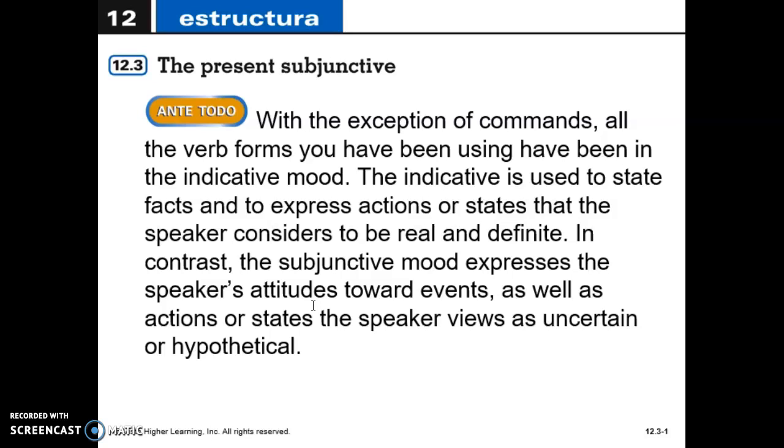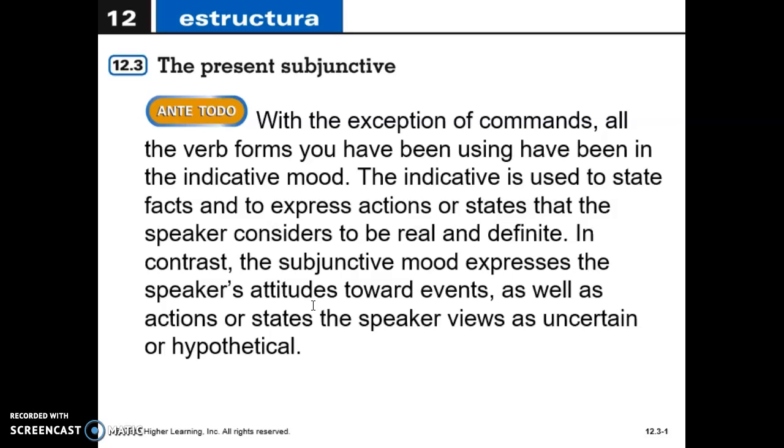The indicative is used to state facts and to express actions or states that the speaker considers to be real and definite. Okay, so I know that this might be a little bit wordy, but what I mean is that the indicative form of verbs or statements usually refer to things that happen or that are happening, that usually happen, that have happened in the past, or that will happen in the future. But actually, it's a little bit more on the realistic side or factual side, okay?